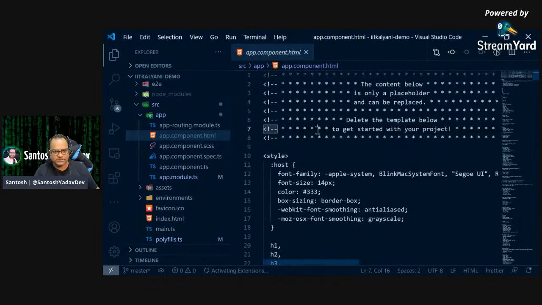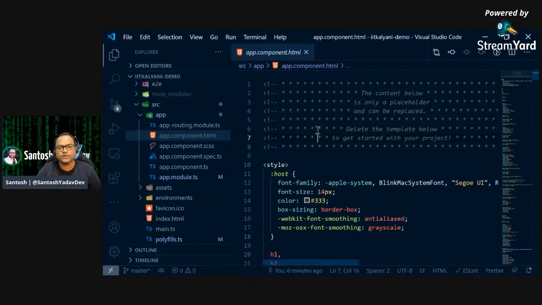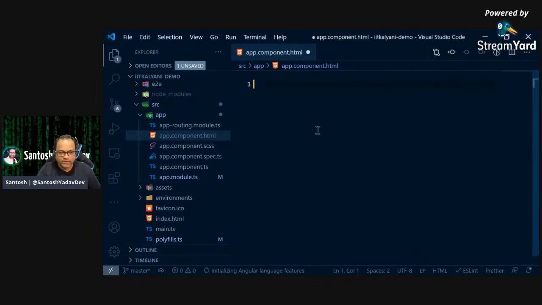And then this is the default page we have. So app.component.html, it's like your index.html. So this is the first thing which will be rendered on your application. So I can just remove it. I can just say, okay, I don't need the default template, and I can save it.